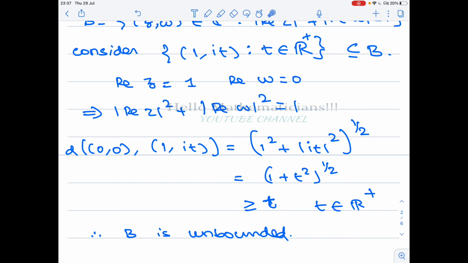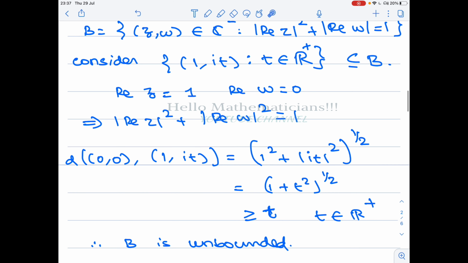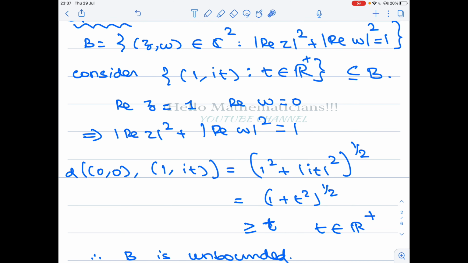For example, if I want it to be at a distance of 1 lakh, I can take t to be 1 lakh. Then the distance between (0, 0) and (1, i times 1 lakh) will be at least 1 lakh. So this distance can be made arbitrarily large. Therefore you cannot put B inside an open unit disk around (0, 0).